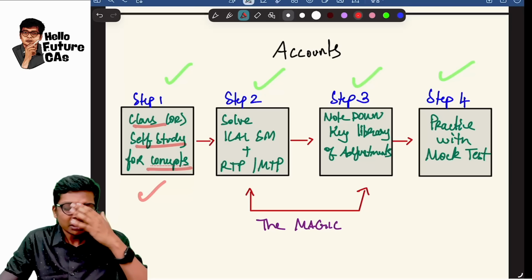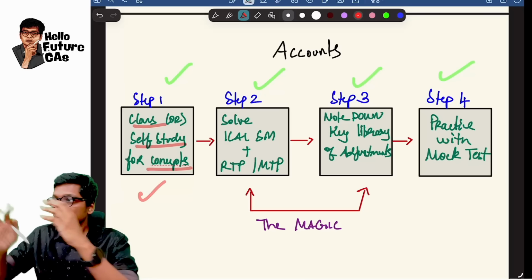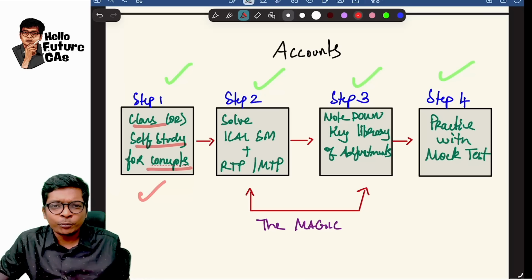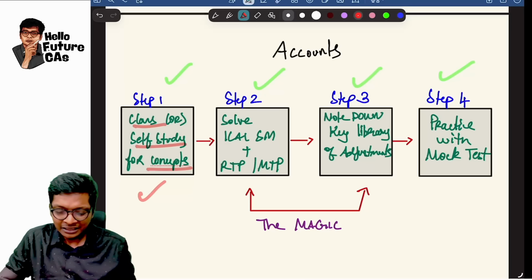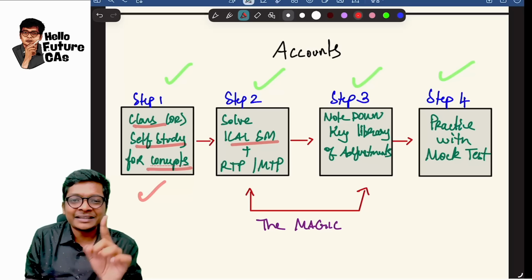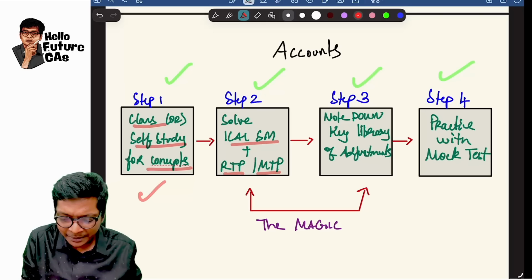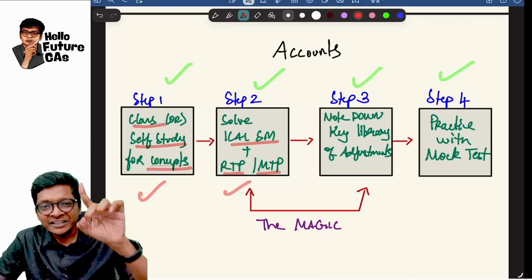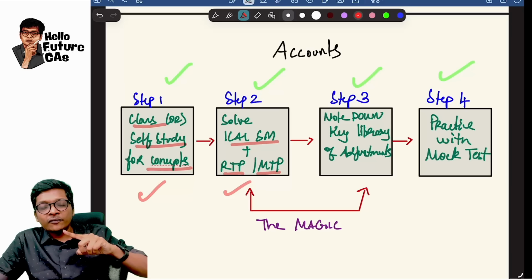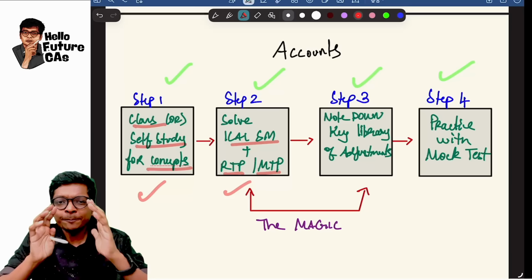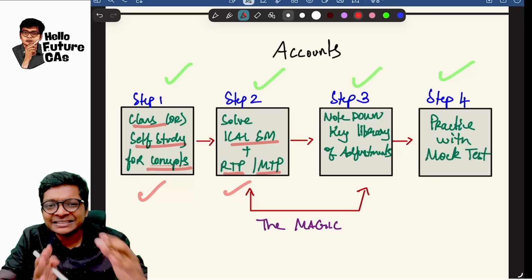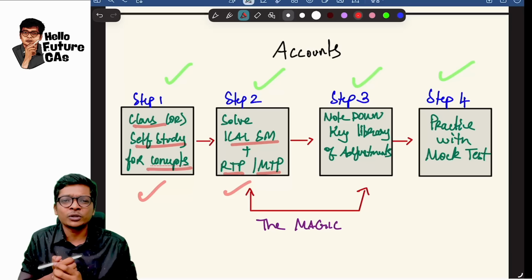Step 2. "Sir, which scanner to solve, sir? That book, this faculty is posting the video first." ICA study material, RTP, MTP, are you clear? You finish that, then you think of doing the other things. So step 2 is to be clear with the ICA study material, RTP and MTP questions.